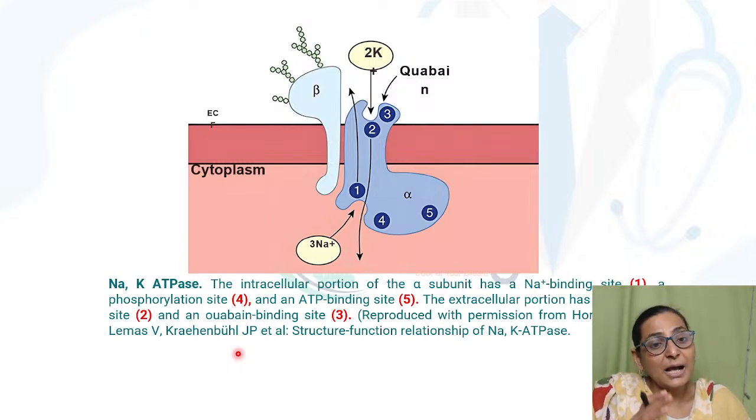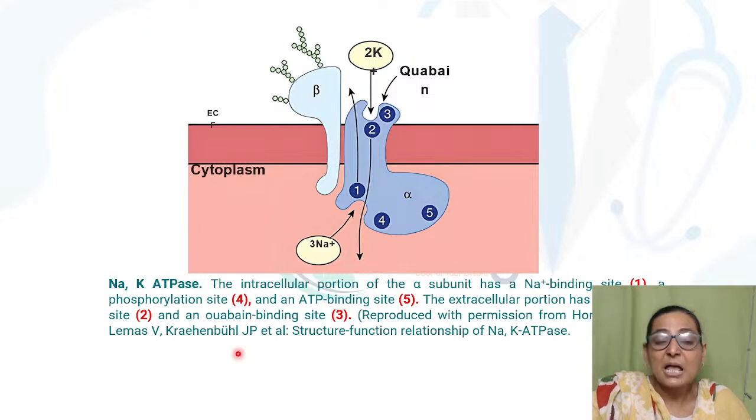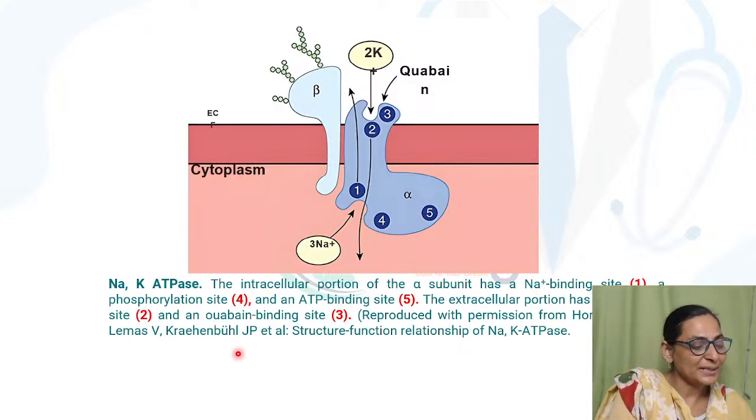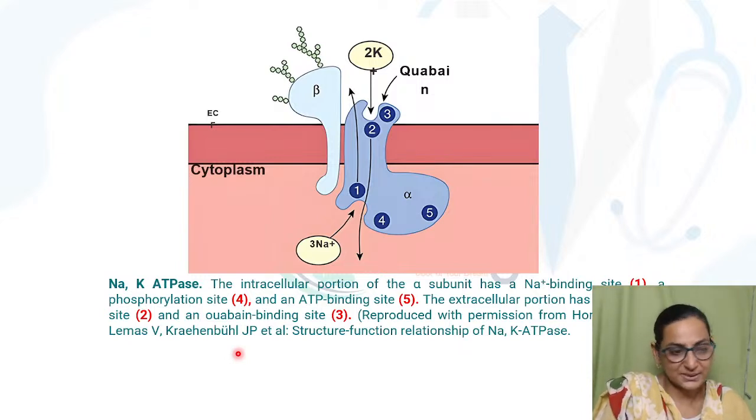And the hydrogen pump is present in the parietal cells of the stomach, which secrete your HCl. The hydrogen pump is present in the intercalated cells of the kidney, which is responsible for acidifying the urine, creating a low pH. And the hydrogen pump is also present in the lysosomes.